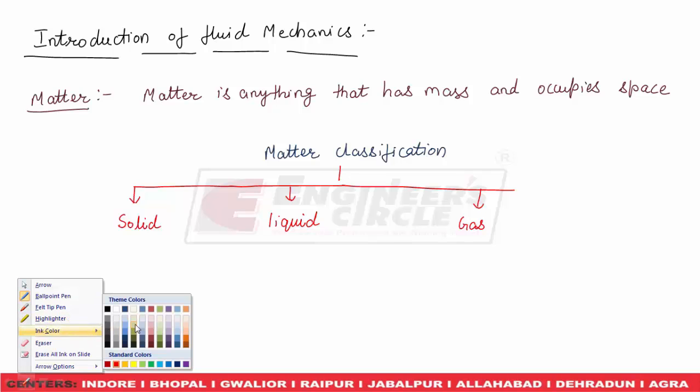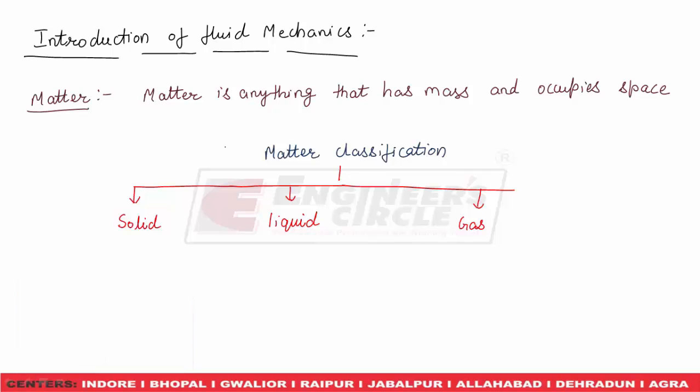The liquids and gases will be combinedly known as fluid. Means a fluid may consist of a liquid or a gas. Liquid and gas are considered as fluid. So matter can be classified in terms of solid, liquid and gas, or you can say in terms of solid and fluid.